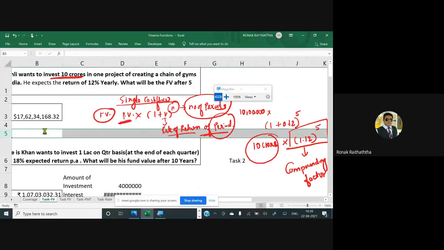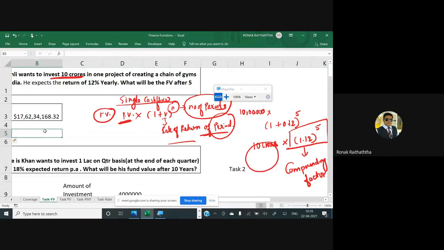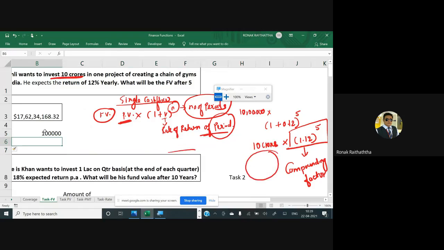I'm just putting a question in front of you. Say you are investing 10,000, sorry, 1 lakh. I'm just inserting one row. You may also insert. This is the amount of investment. You will be solving it.